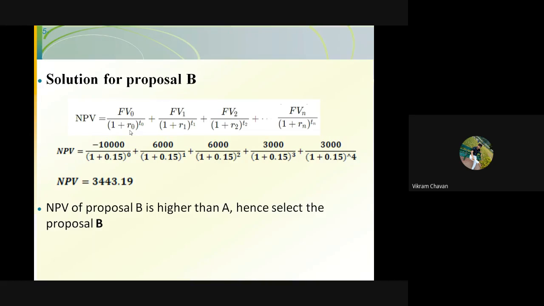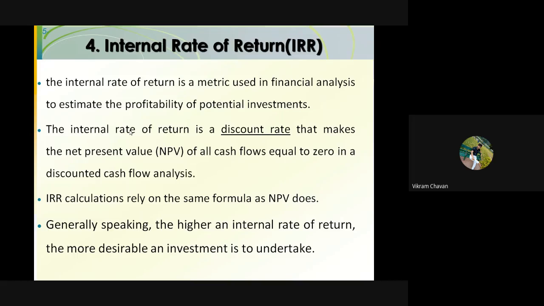that discount rate is called the internal rate of return, or in short form, IRR. So for the calculation of this internal rate of return, we are using the same formula of NPV.